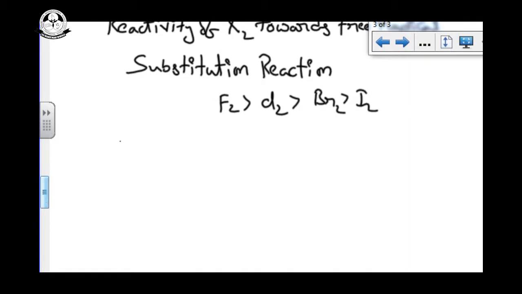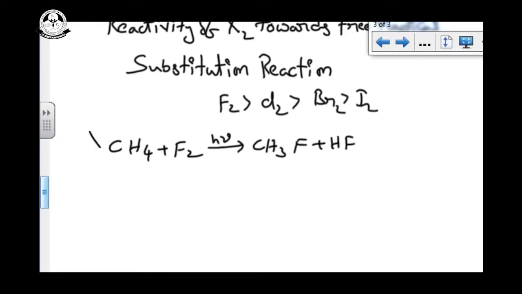Methane reacting with fluorine to form methyl fluoride in presence of sunlight can never be done in the lab.